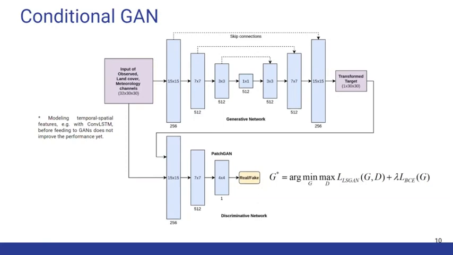In this deep learning method, we frame the problem as image-to-image translation with different input and output channels. Particularly, we investigate conditional adversarial networks. We condition the model to predict the corresponding targets. Two models are trained simultaneously by an adversarial process. The model has the input size of 32 by 30 by 30, where the channels come from the observed land cover and meteorology features. The architecture of the generator is an encoder-decoder network.